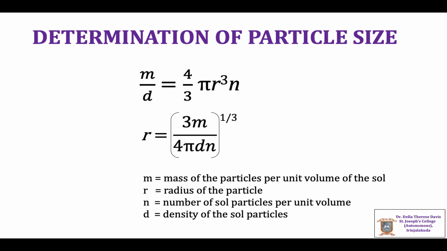Rearranging this equation, we can find the radius of the particle, which is given by r = (3m/4πdn)^(1/3), where m is the mass of the particles per unit volume of the sol, r is the radius of the particle, n is the number of sol particles per unit volume, and d is the density of the sol particles.